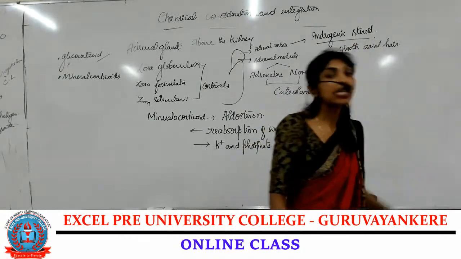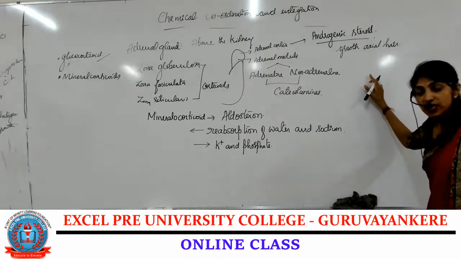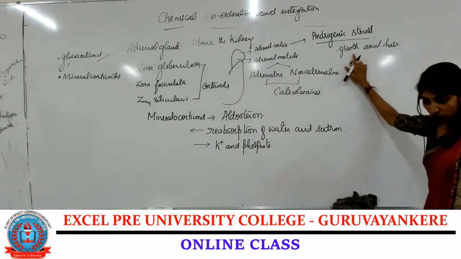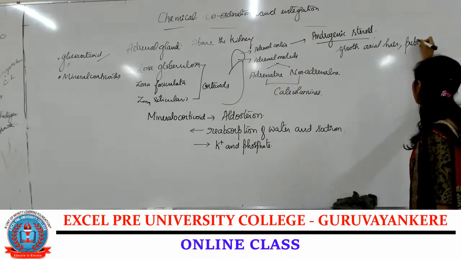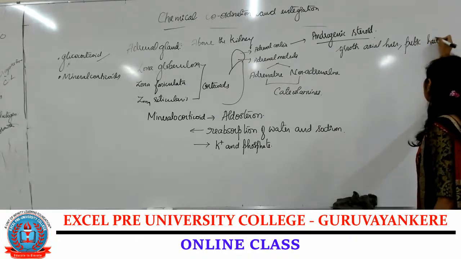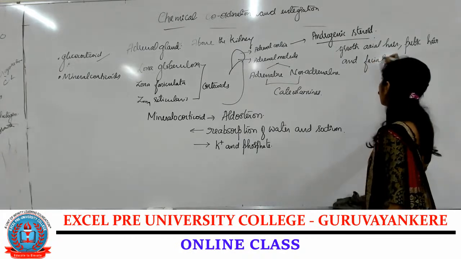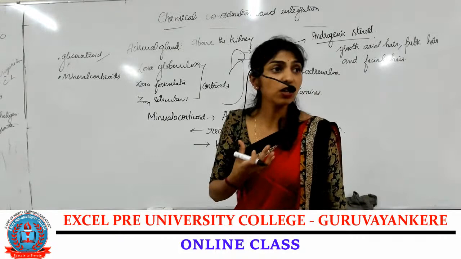The adrenal cortex, along with corticoids, secretes androgenic steroids. These androgenic steroids help in the growth of axillary hair, pubic hair and facial hair. Facial hair in the case of men is the development of a beard or mustache.